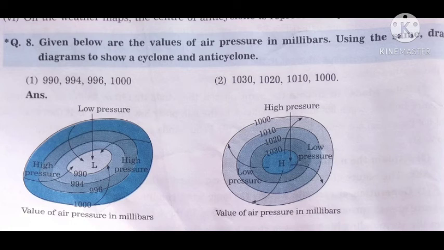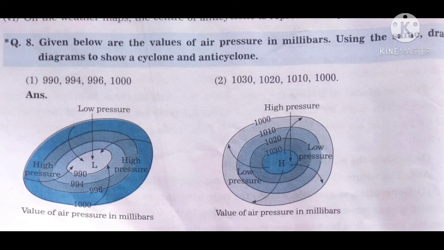Next question, given below are the values of the air pressure in millibars. Using the same, draw a diagram to show a cyclone and an anticyclone. You can see here given 990, 994, 996 and 1000. In the first question, you can draw this type of diagram showing 990, 994, 996 and 1000, the values of air pressure in millibars.